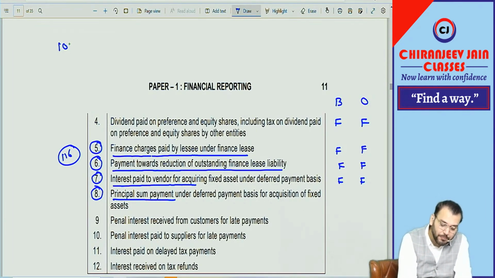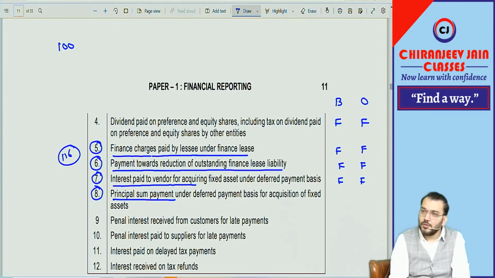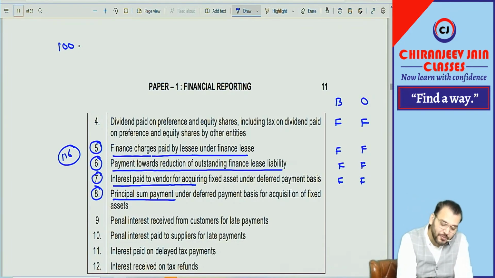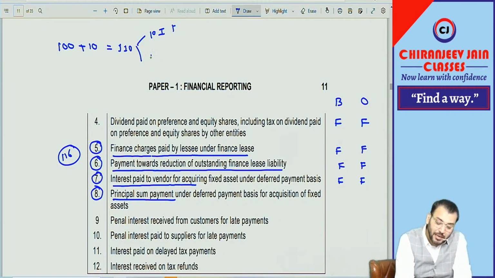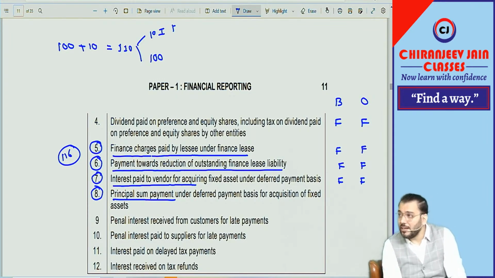But principal sum payment, just try to understand. Suppose you purchase a machinery, property, plant and equipment. If you purchase without deferred payment, you need to pay 100. But because of deferred payment, you are paying 10 rupees interest. So you are paying 110. Out of this, 10 is the interest component. This will be financing. But the 100 whatever you are paying, that is the purchase of property, plant and equipment.